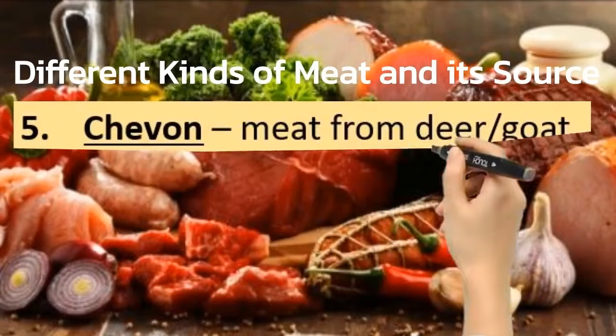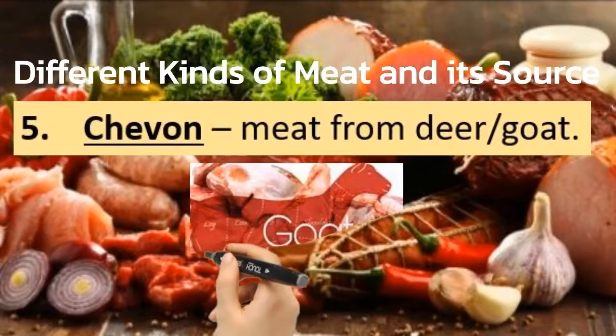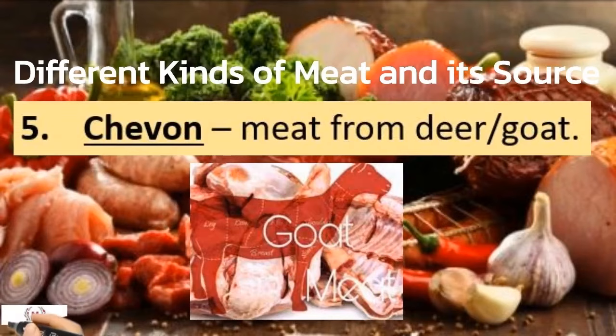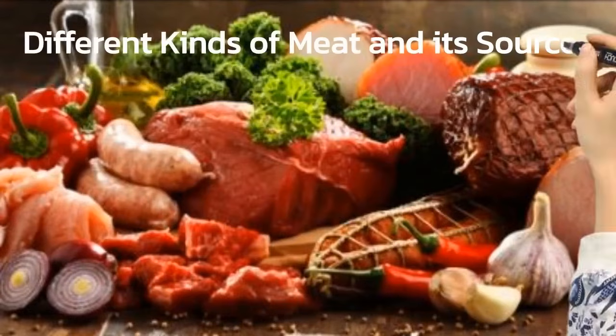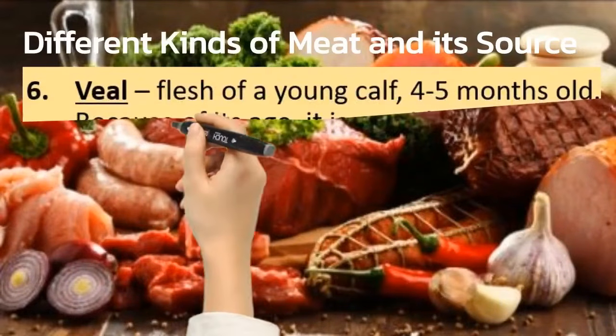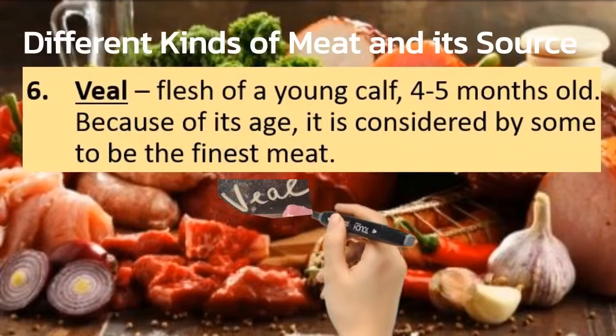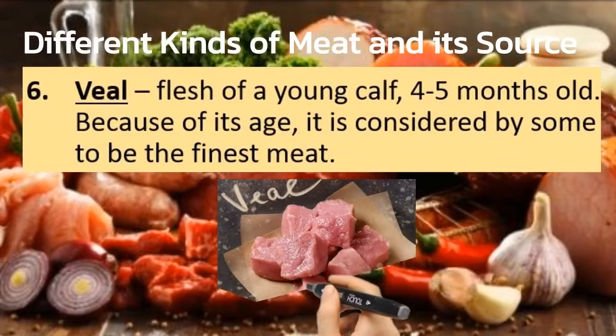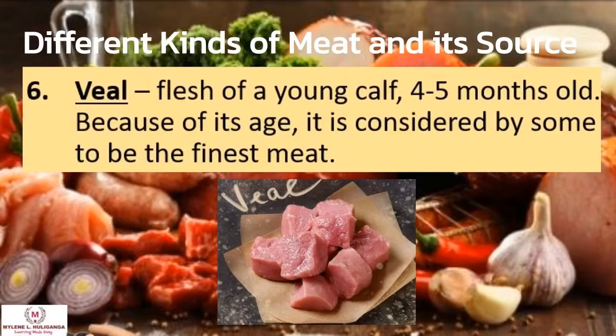Number 5 is the chevon. It is a meat from deer or goat. Number 6 is the veal. It is the flesh of a young calf, about 4 to 5 months old. Because of its age, it is considered by some to be the finest meat.